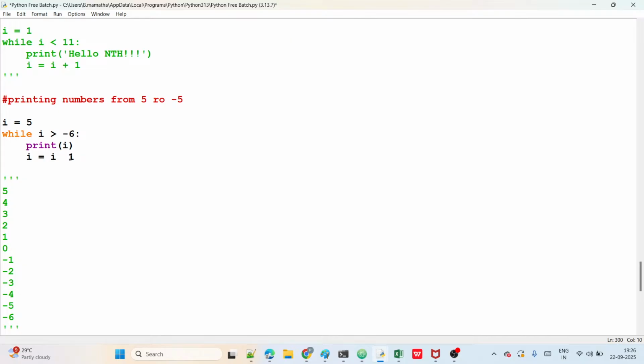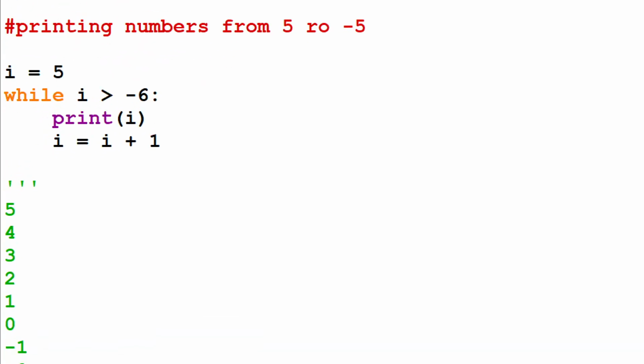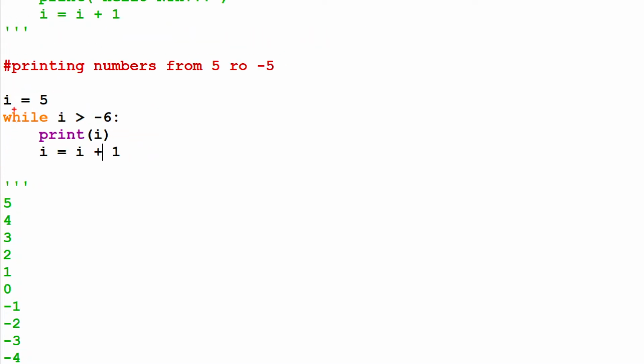Suppose, sir, if you take plus 1, what will happen, sir? I'll tell you, guys. First time, tell me, what is the I value now? I value is 5, right? 5 greater than minus 6, true or false? True, right? So 5 will print initially. And so 5 plus 1, how much now? 6. I value 6, right? Okay, it means the value is not decreasing here; the value is increasing. It's going in reverse, right? It means the condition is never false.